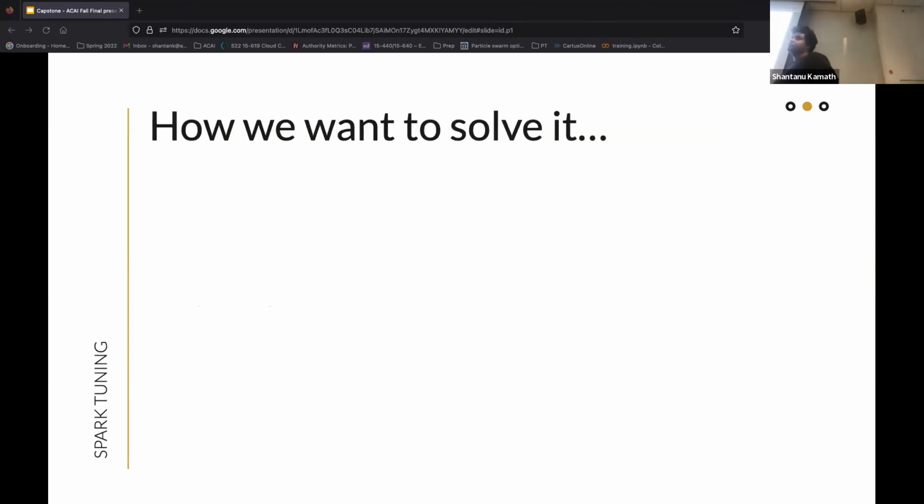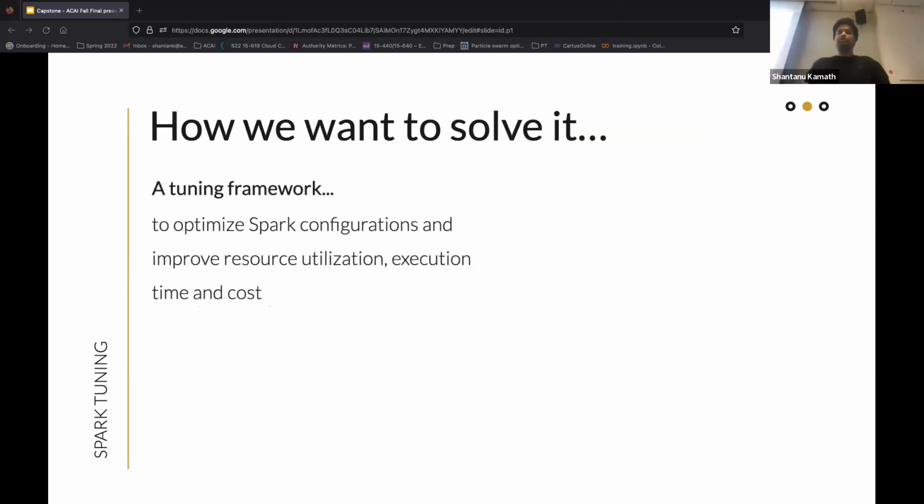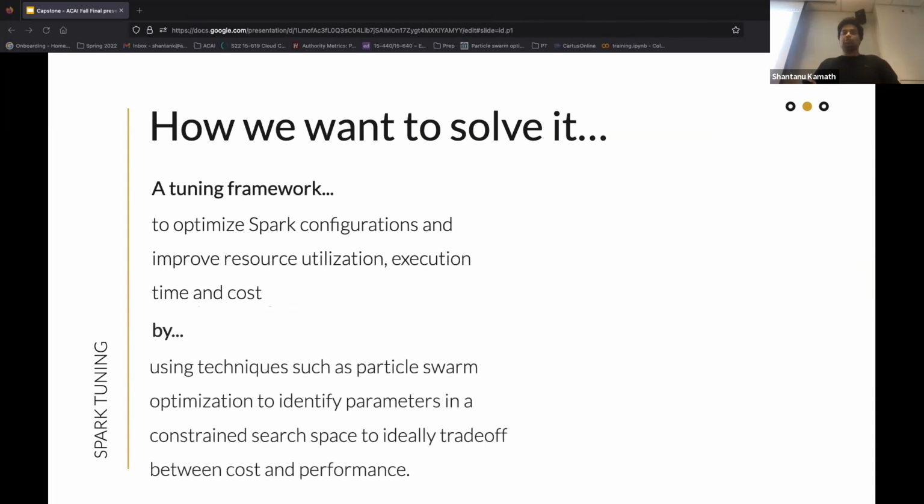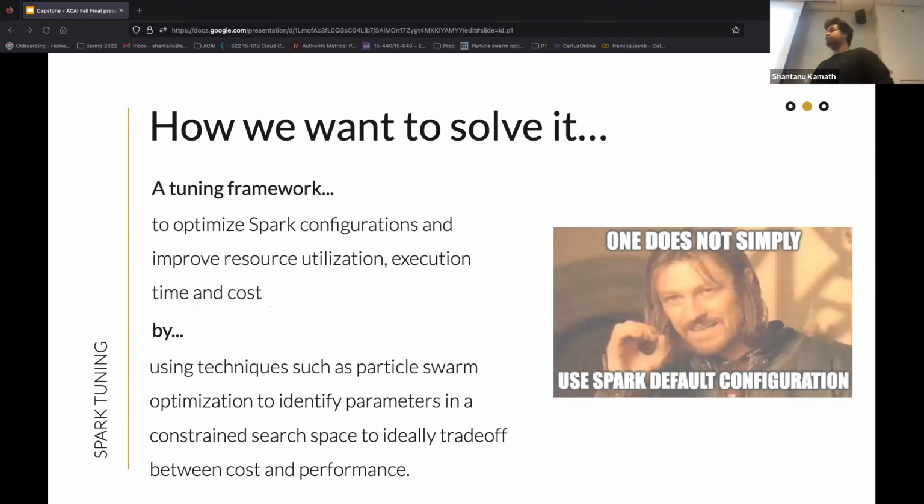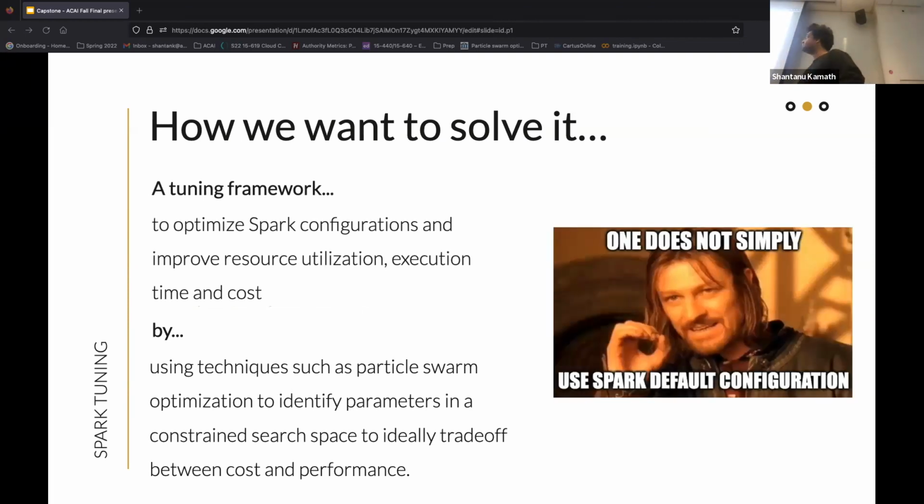So how do we aim to solve this? So we propose a tuning framework that aims to improve the job performance in terms of resource utilization, execution time, and cost. And this is done by automating this process using optimization techniques that work in a different parameter space. And we need this because really, Spark default configuration does not get the job done.